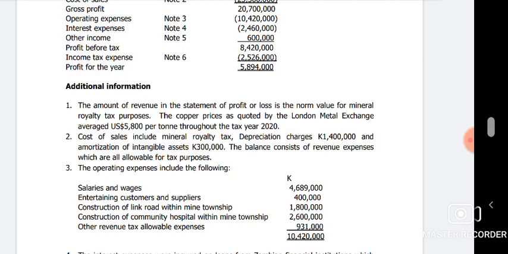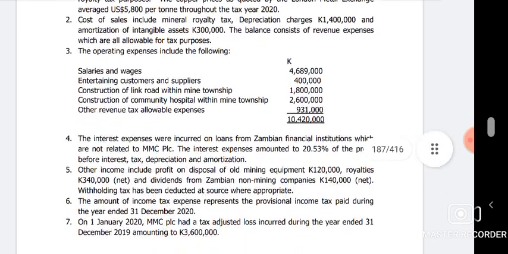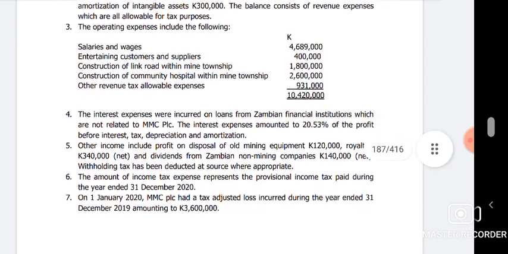Now the fact that this provisional tax has just been shown after the net profit before tax, if you can see there, therefore there will be no need to start adding it back here, although the rules state that any provisional income tax expense should never be part of your net profit before tax computation. That's just how it is. It should never be there. But if your calculations are going to start from net profit before tax, then you know it's not there. You can't start adding it back. You can only add back what is not allowed if it was part and parcel. So basically this one, we're just going to take note of it. We're coming to deal with it at the end.